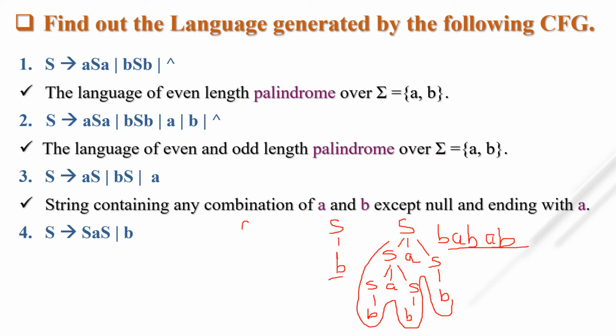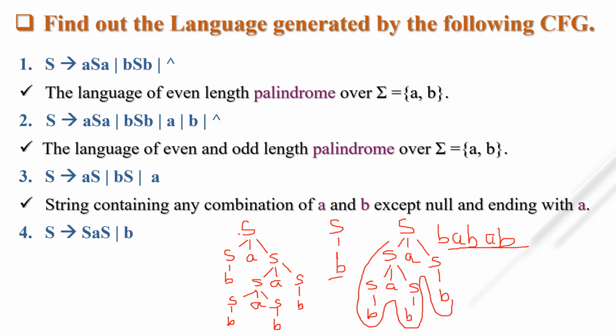Now I am taking another way, SAS. From here I am taking SAS, and from here I am taking SAS. And from S I am deriving only B. Here also I am deriving B. So I get the leaf node as a terminal state, so I can terminate now.